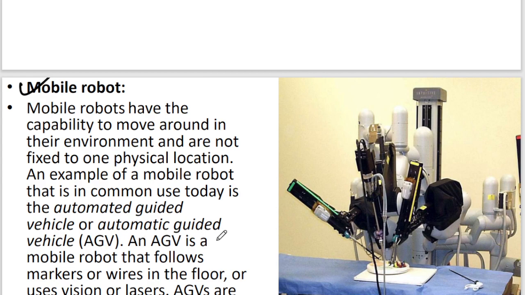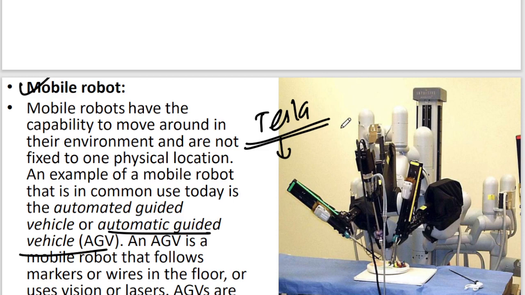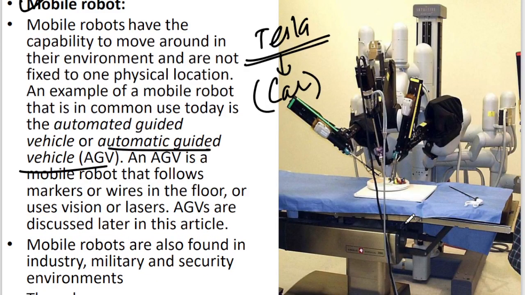Another application of the robots is the mobile robo. What do you mean by mobile robo? Tesla's vehicles, automatic guided vehicles, or driverless cars are also examples of mobile robots. And this is the robo which can perform surgery and help the doctor in precision surgery.